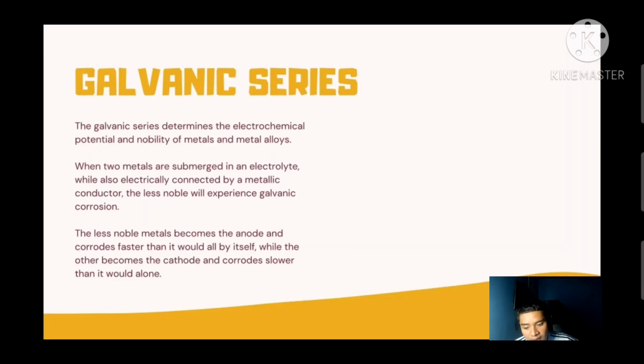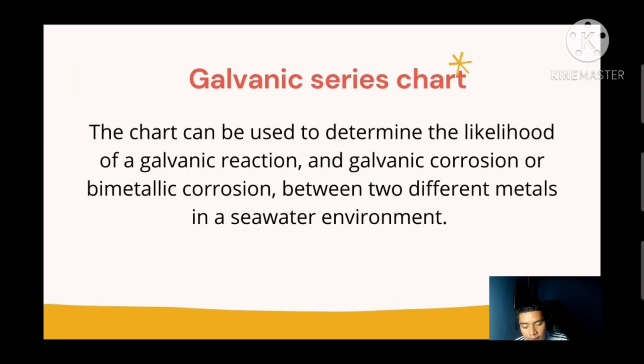Galvanic series. The galvanic series determines the electrochemical potential and ability of metals and metal alloys. So when two metals are submerged in an electrolyte while also electrically connected by a metallic conductor, the less noble will experience galvanic corrosion. The less noble metal becomes the anode and corrodes faster than it would all by itself, while the other becomes the cathode and corrodes slower than it would alone. So this is the galvanic series chart.